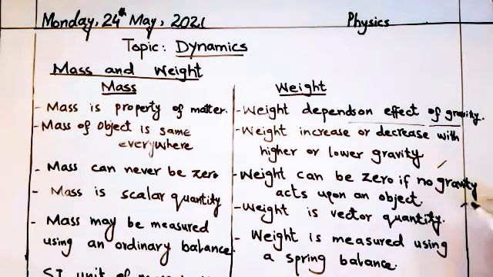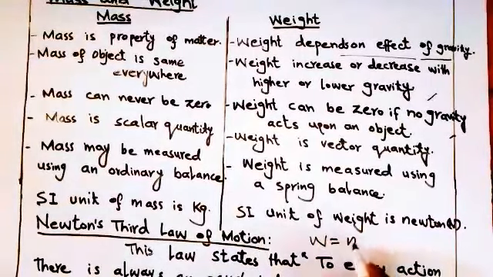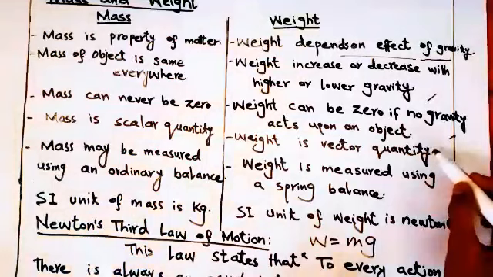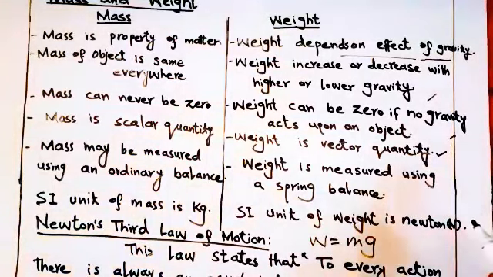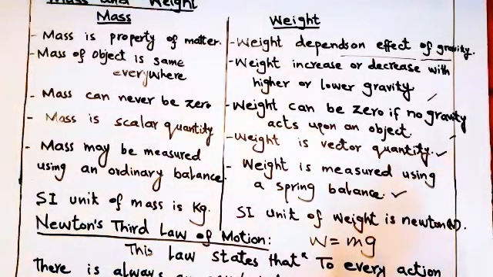Hence, these are the major differences. The weight of a body of mass m is related by the equation W = mg, and weight is a force, thus it is a vector quantity. Weight is measured using a spring balance. The SI unit of mass is the kilogram and the SI unit of weight is the Newton, which is a unit of force.